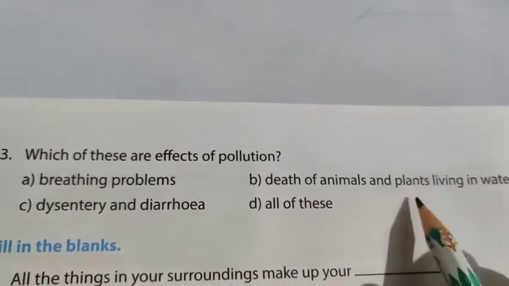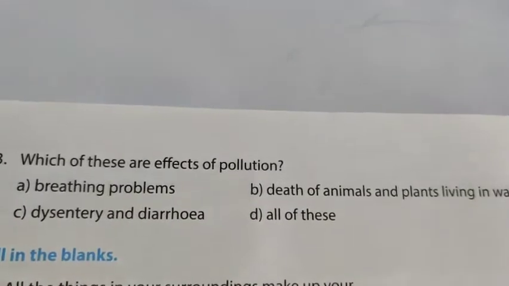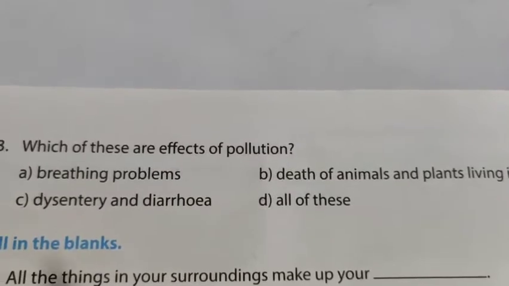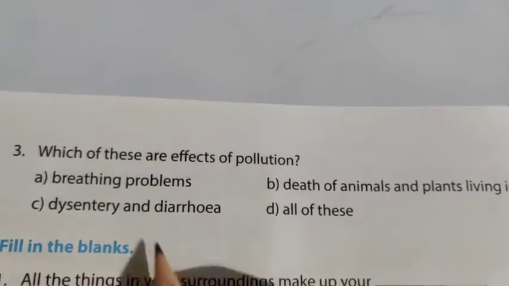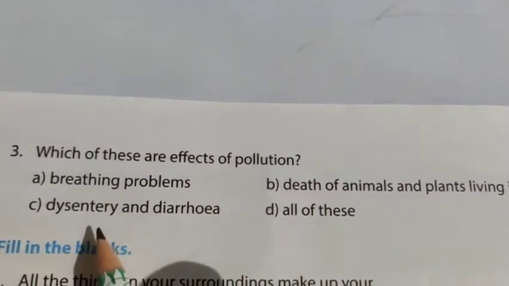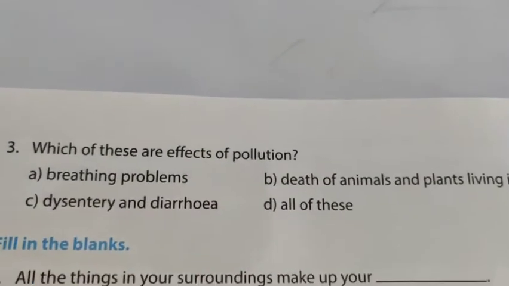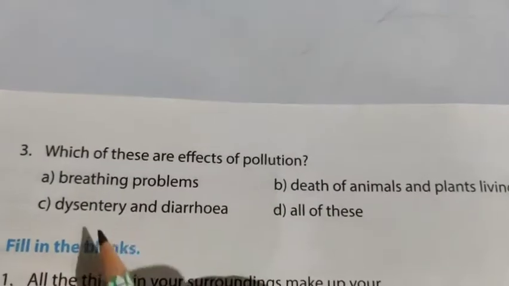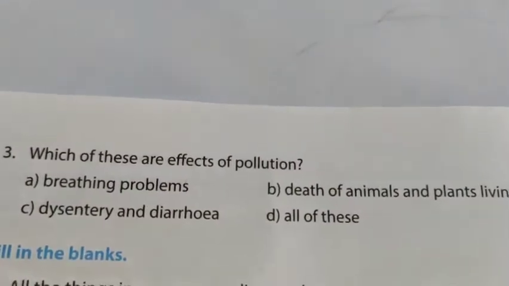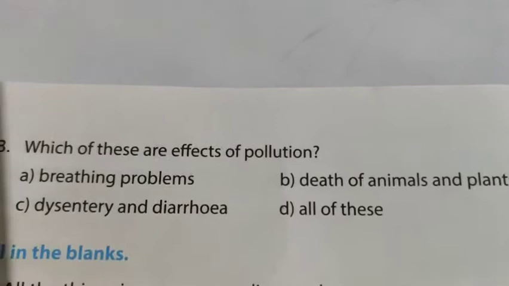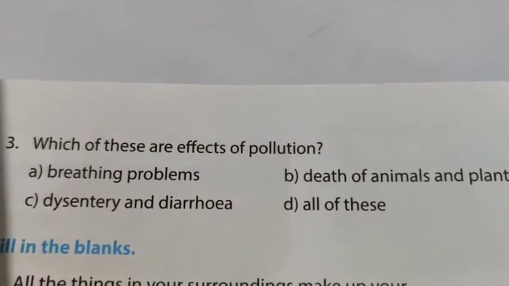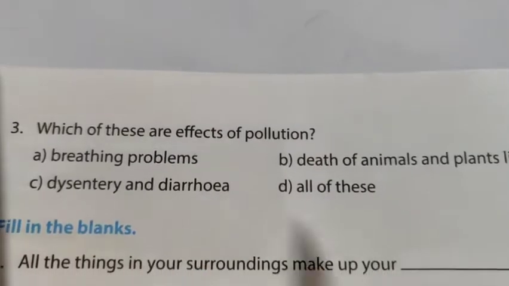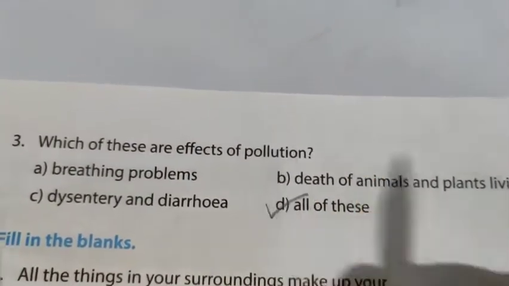Death of animals and plants living in water, yes of course. The plants and animals that live in water die because of water pollution. And in villages, just because of drinking polluted water, people get affected by dysentery and diarrhea, yes. They are facing this problem of dysentery and diarrhea, right? So all of these are correct, right?